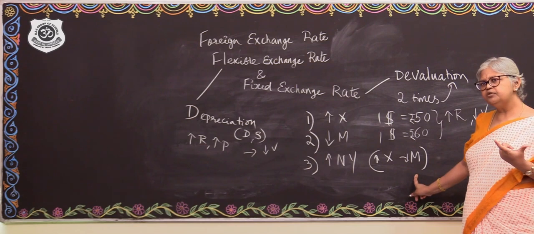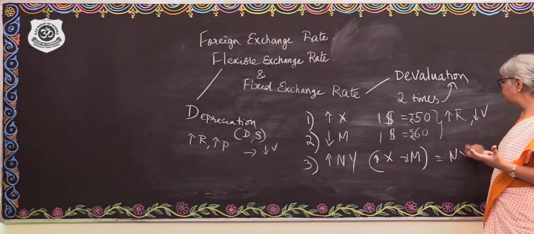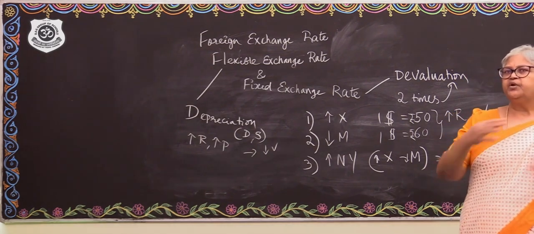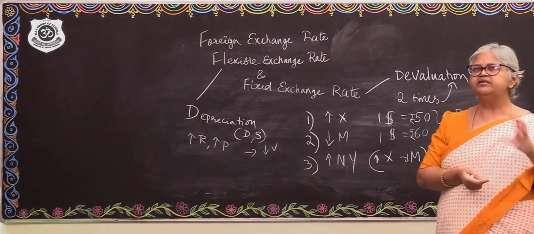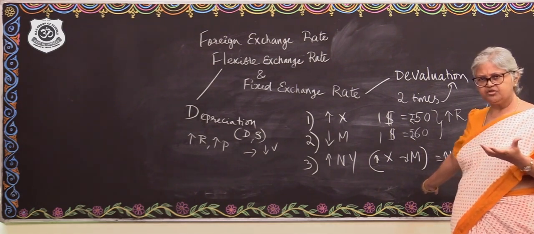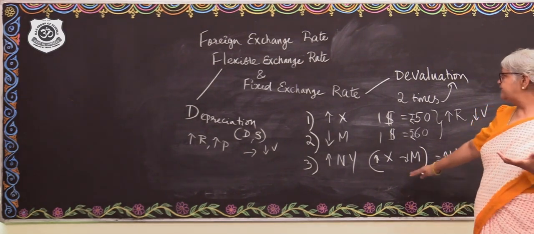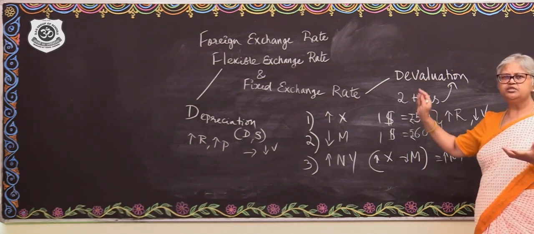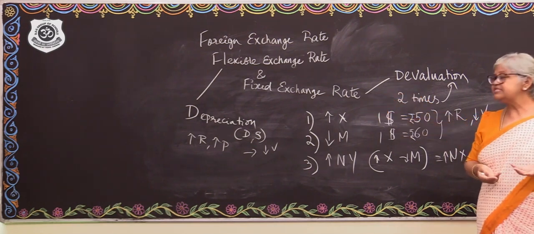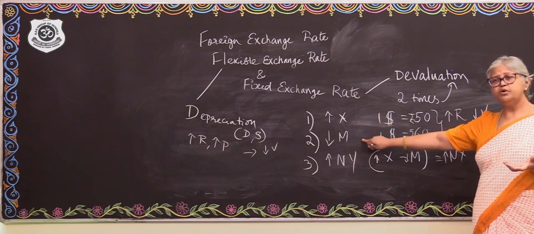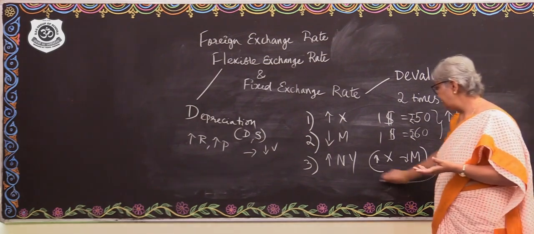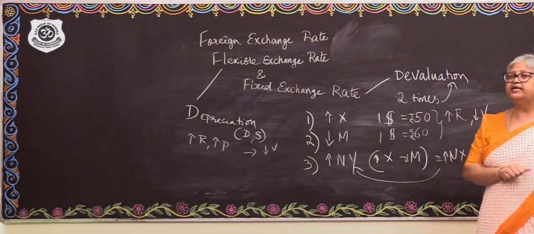What will happen to the net exports? Obviously, the net exports is going to increase. Whether it is through your value added method or through your expenditure method of national income calculation, you know that net exports is very much part of the domestic income and national income calculation. So, what do we understand through this? Domestic currency devaluation, domestic currency depreciation is going to result in export promotion, import reduction, and that would increase the net export component. And so, directly the national income is going to increase.